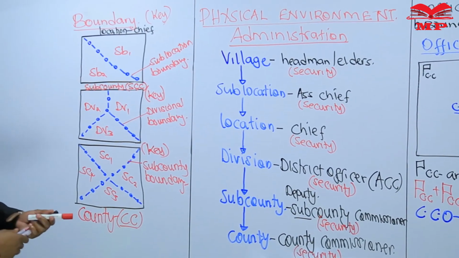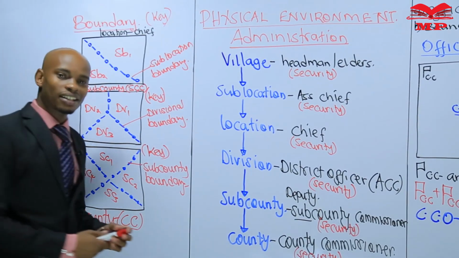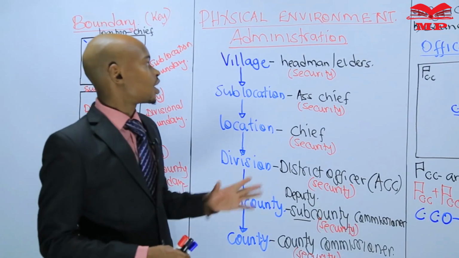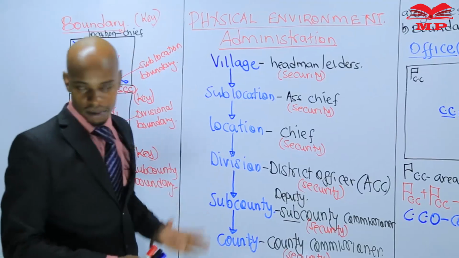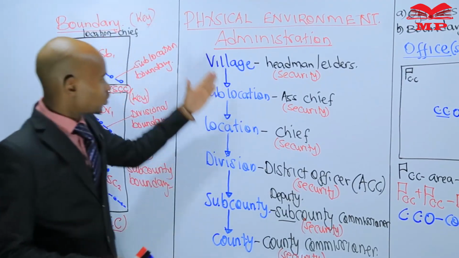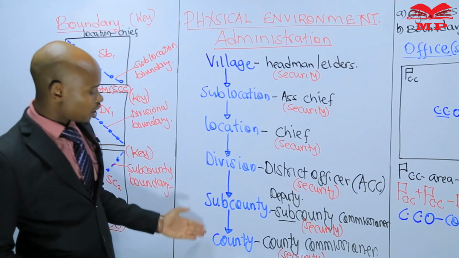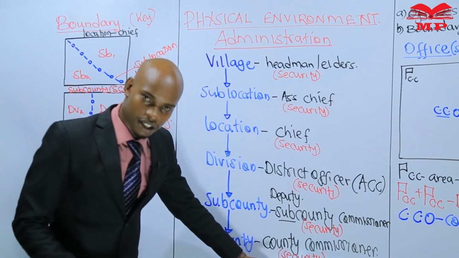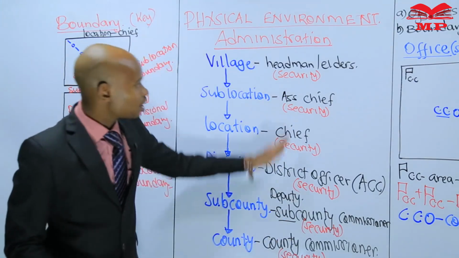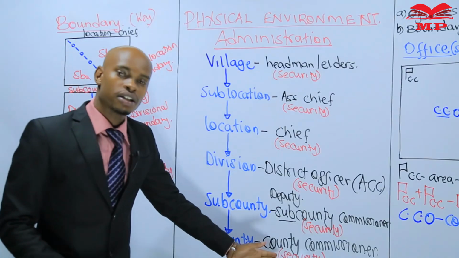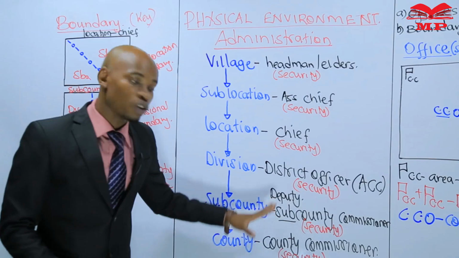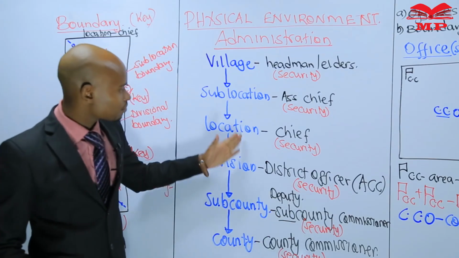Now, that is exactly what you are supposed to know about administration. It's very, very simple. First of all, the hierarchy of administration, all the way from the village to the county, and the administrators. And I've explained, administrators represent the national government in those specific areas.